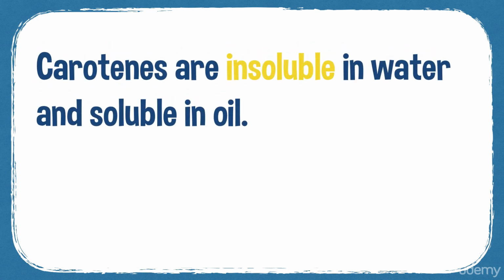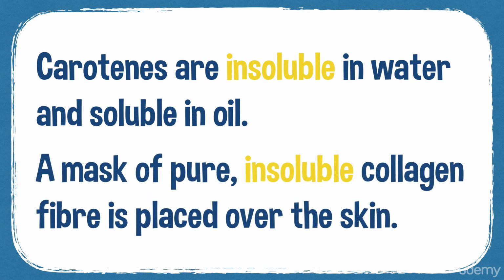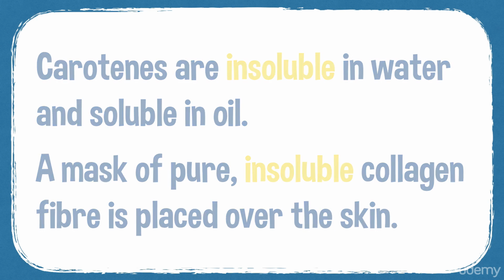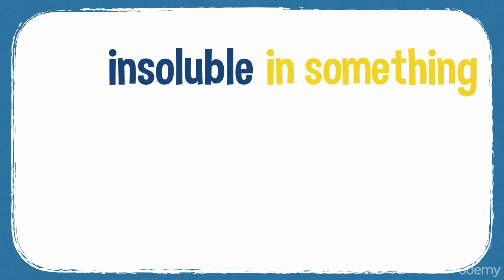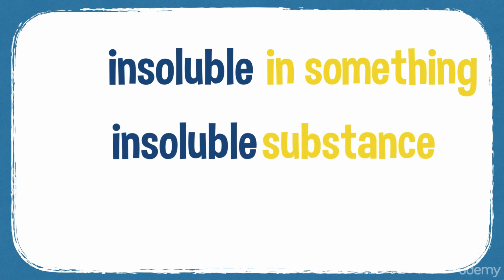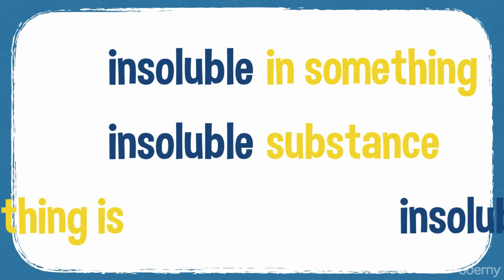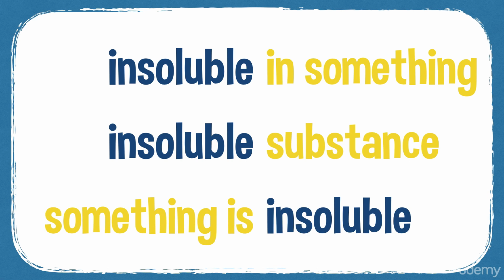Carotenes are insoluble in water and soluble in oil. A mask of pure, insoluble collagen fibre is placed over the skin. So again, we talk about something is insoluble in something, an insoluble substance. Something is insoluble.